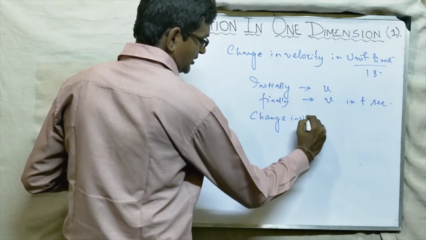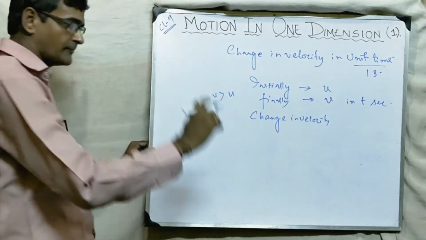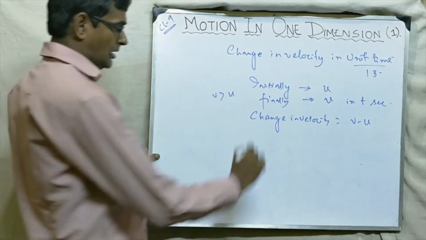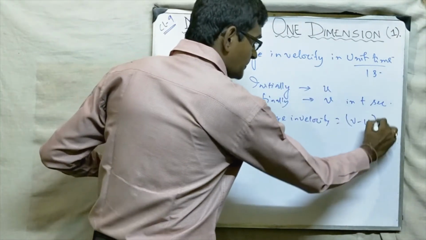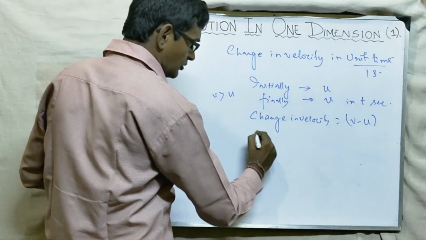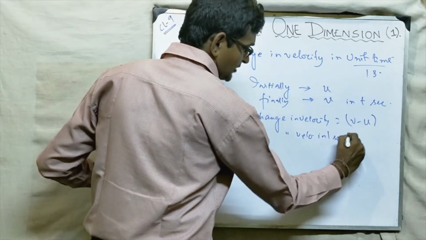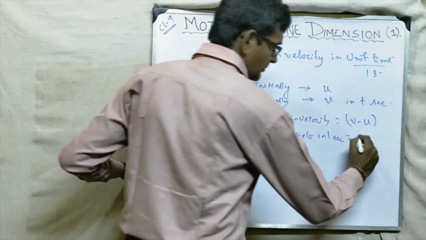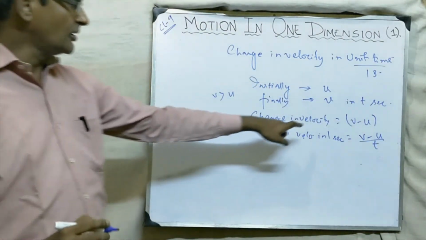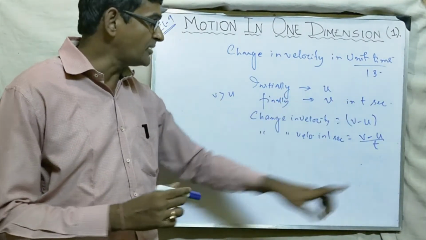Change in velocity. Let us assume that v is greater than u, meaning the speed is increasing. So change in velocity will be what? v minus u. So this change in velocity is taking place in t seconds. If I want to find out the change in velocity in 1 second, what will I have to do? Simple, v minus u by t. Because this change is taking place in t seconds, so per second, just divide by t.